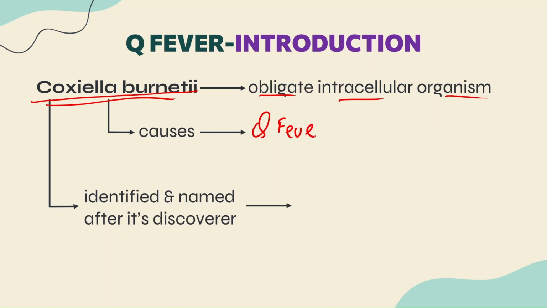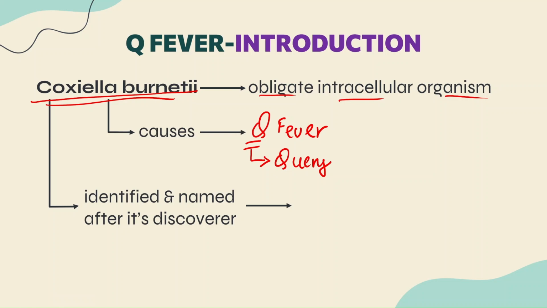So this is something that we know right now, guys, but in the very past people didn't know what the causative agent of Q fever was, and that is where the name Q fever comes from. Q in Q fever stands for query, means a question or a doubt, that is, what is the causative agent of Q fever, guys.